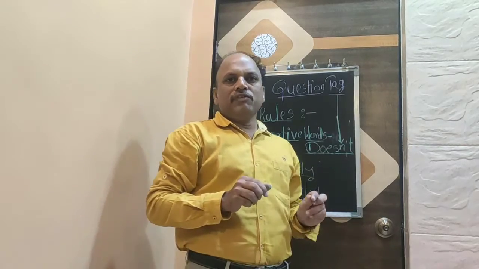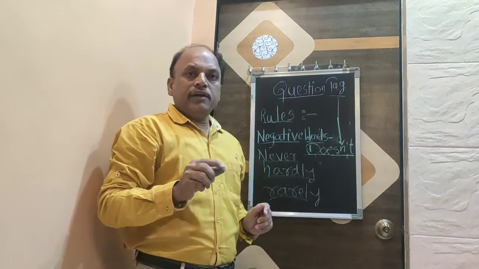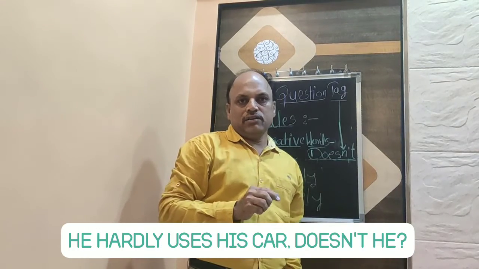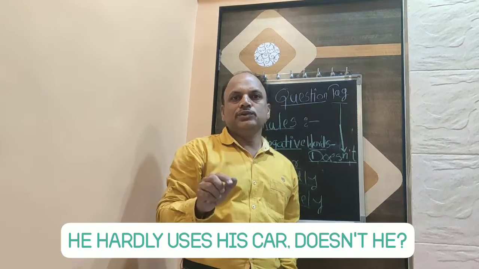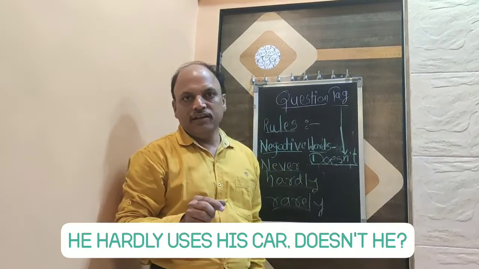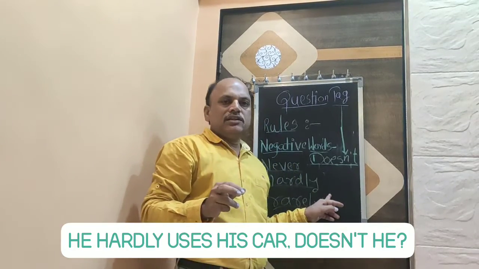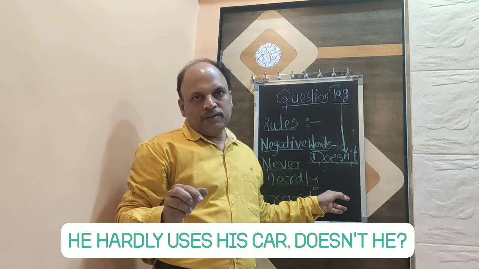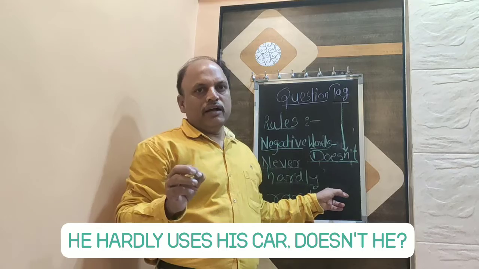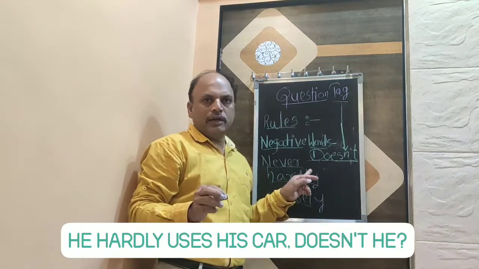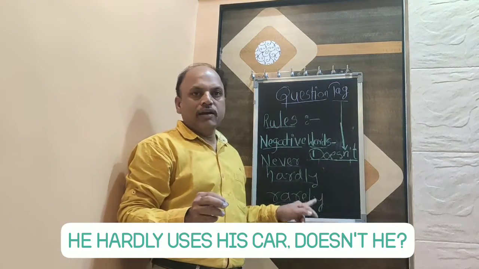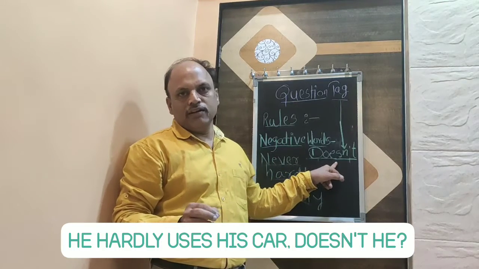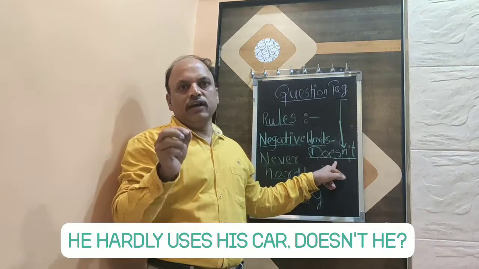With one example we will see: he hardly uses his car. He hardly uses his car, does he? Here in the sentence, the word hardly is a negative one. So keep it in mind: when there are such types of words like never, hardly, or rarely, we have to use the positive question tag.